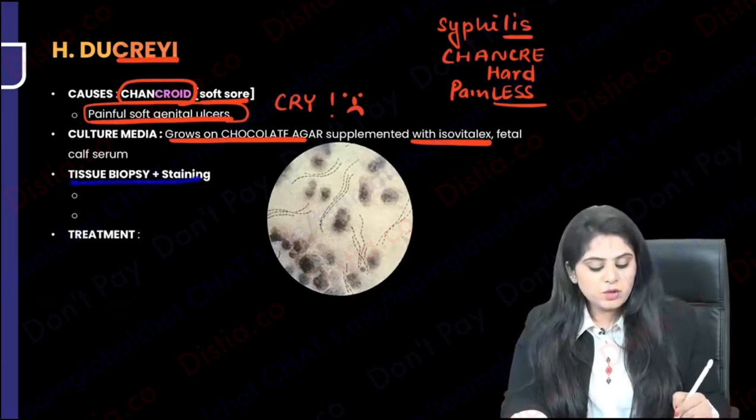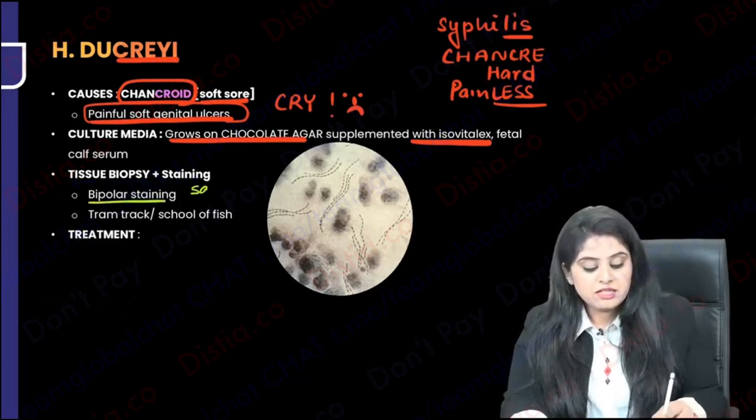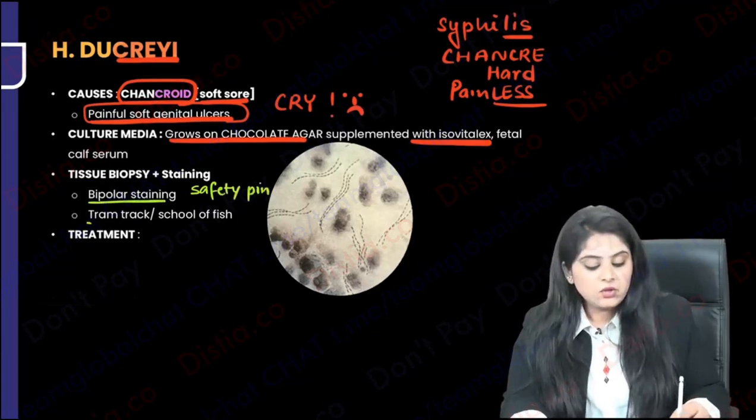So to grow Hemophilus ducreyi, because of the crying, it needs IsoVitaleX, which is a kind of growth factor supplement added to the chocolate agar. Now you do a tissue biopsy and staining. You see the very, very famous bipolar staining. Bipolar staining means, as I have taught you earlier, this is the safety pin appearance that you see, and they are all present like this.